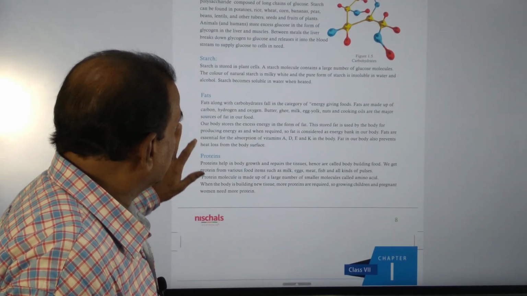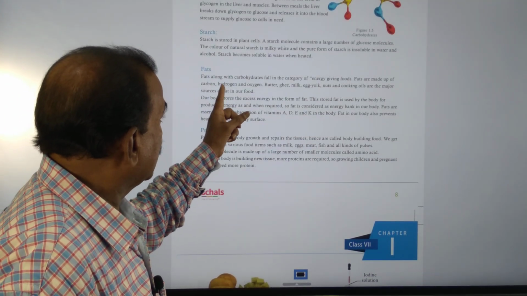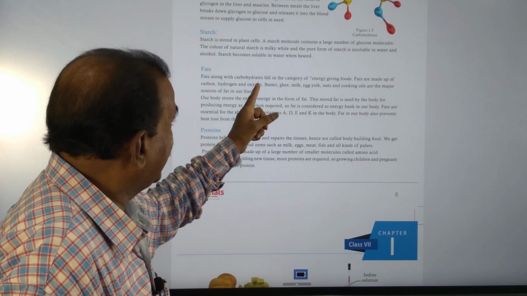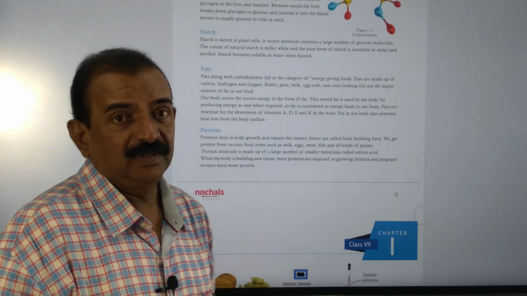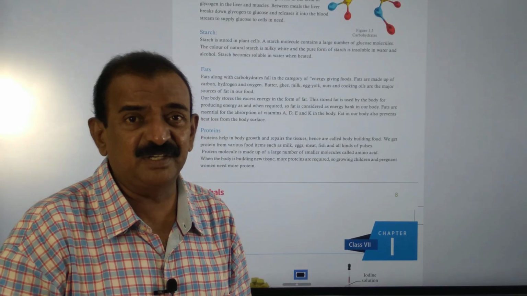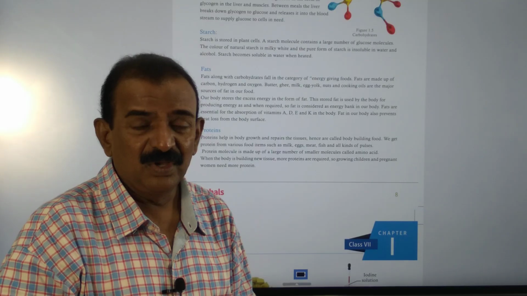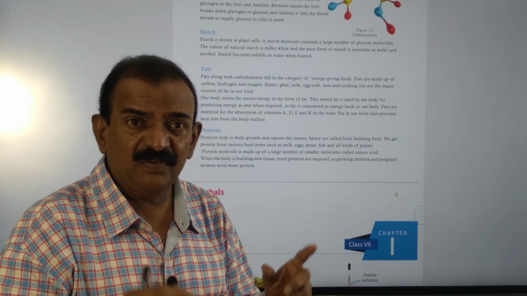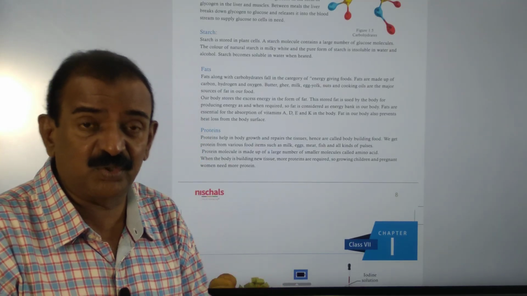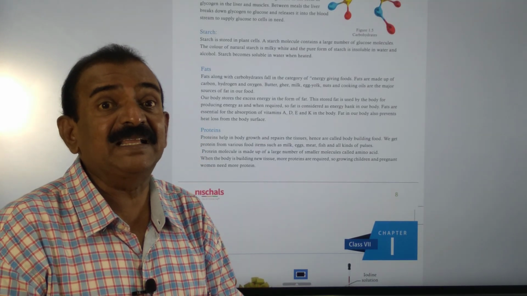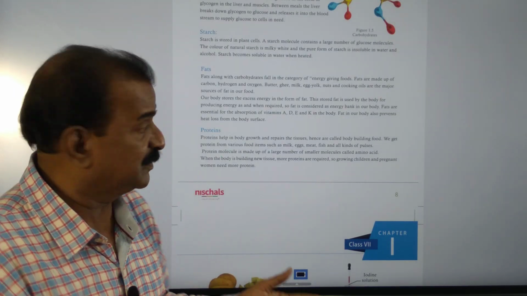And now we need to discuss what fats are. Fats, along with carbohydrates, fall in the category of energy giving food. So fats give energy to living organisms, and carbohydrates give energy to the living body, and fats are stored in fat tissues, and they give instant energy to living organisms.